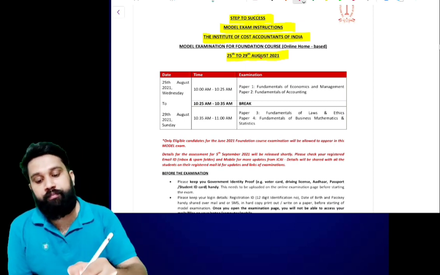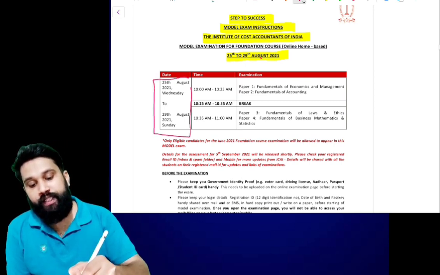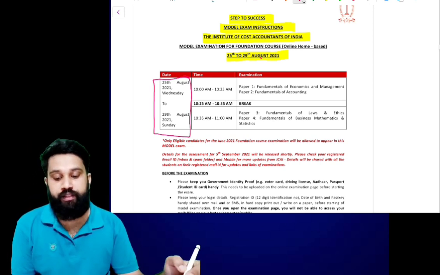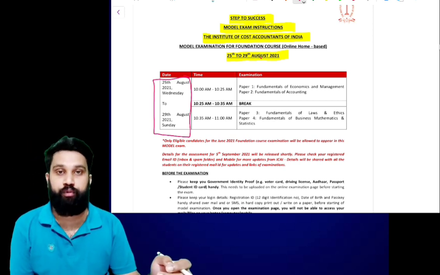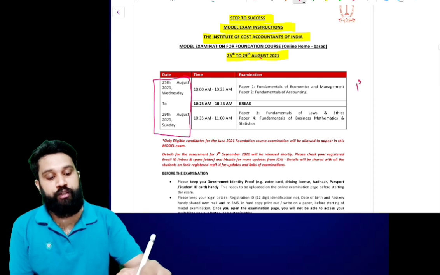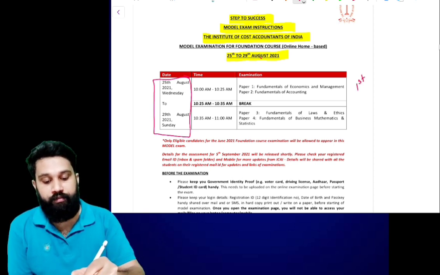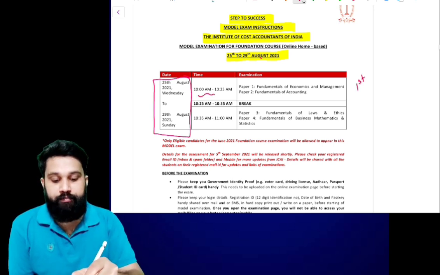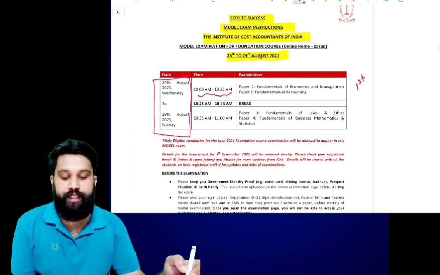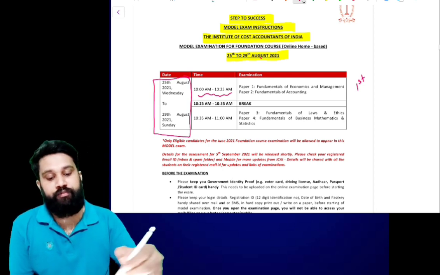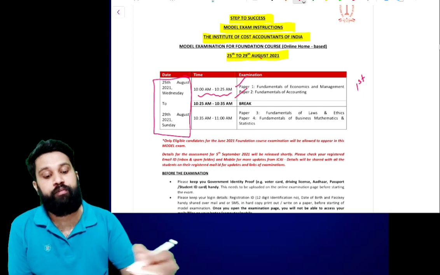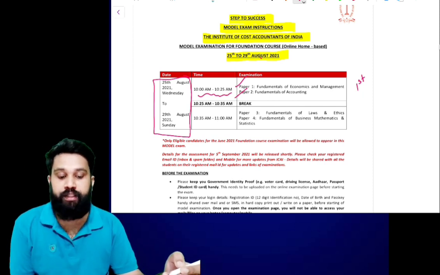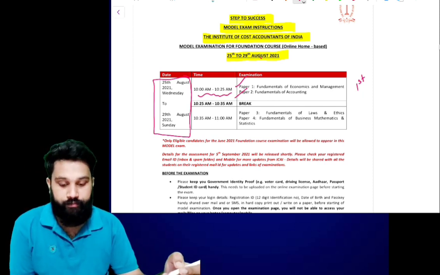The model exam will be conducted from 25th August, that is Wednesday, to 29th August. The first session will be held from 10 a.m. to 10:25 a.m. That is the first two papers: Paper 1 Fundamentals of Economics and Management and Paper 2 Fundamentals of Accounting.